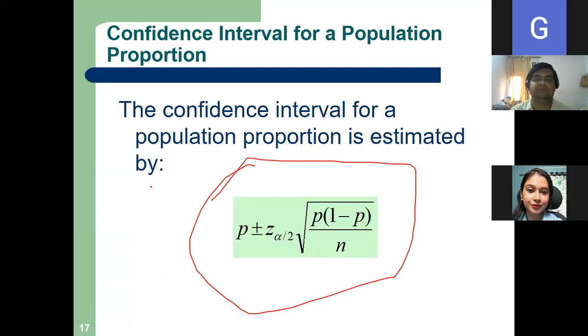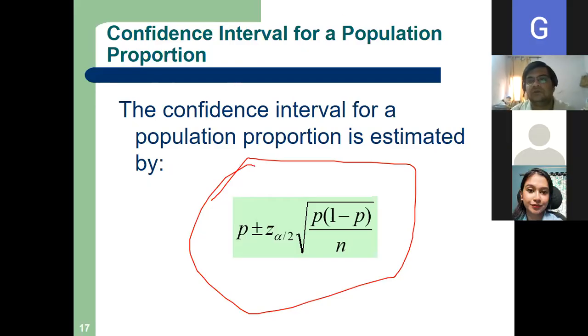So P plus minus Z alpha by 2, since it's a two-tail test, multiplied by the root of P into 1 minus P by N. What is P? P is the proportion. We'll do a problem and understand.